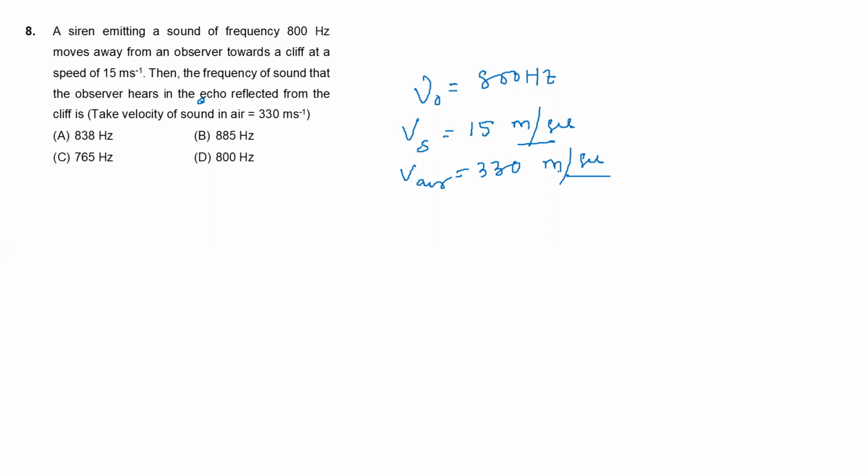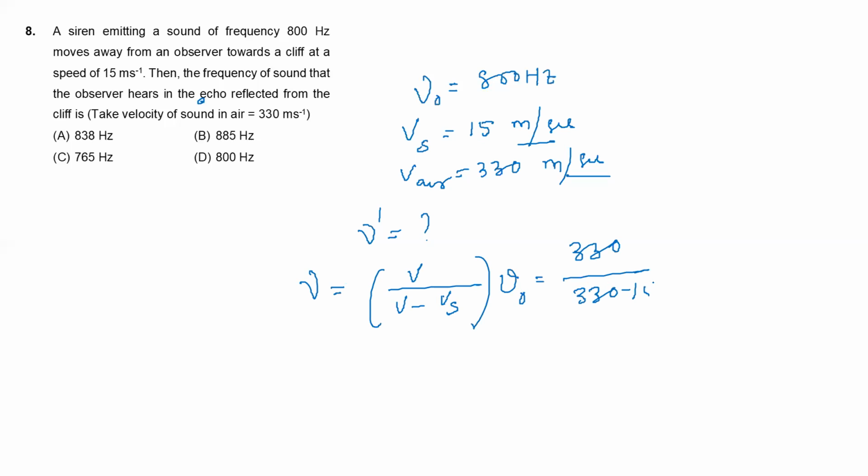We want to find the apparent frequency of the sound at the cliff, nu dash. As per Doppler's effect, nu dash is equal to the velocity of sound in air divided by (velocity of sound minus velocity of source), whole into nu naught. So that is 330 divided by (330 minus 15), into 800. By solving, we get near about 838.09, that is near about 838 hertz.